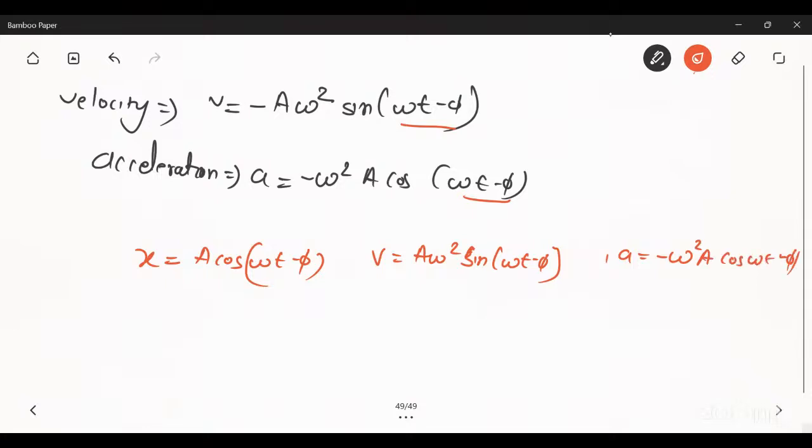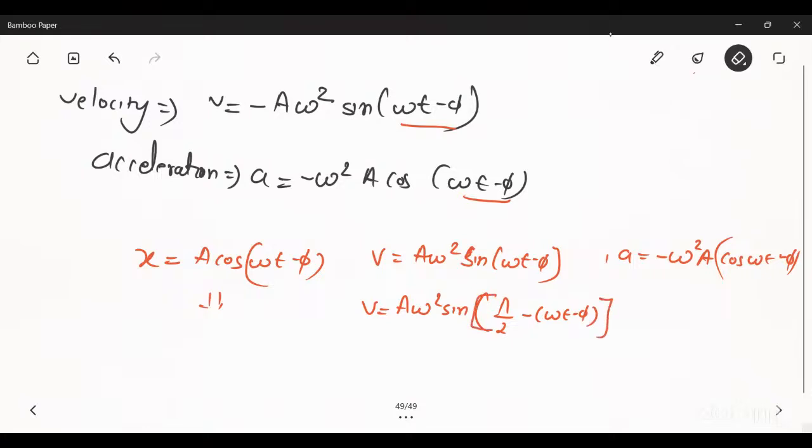Now convert all these phases into the same form. So x equal to a cos(omega t minus phi) will remain. Now this sine can be written in terms of cos as a omega sine(omega t minus phi), which is cos(pi by 2 minus (omega t minus phi)), because cos(90 minus theta) is sine theta.